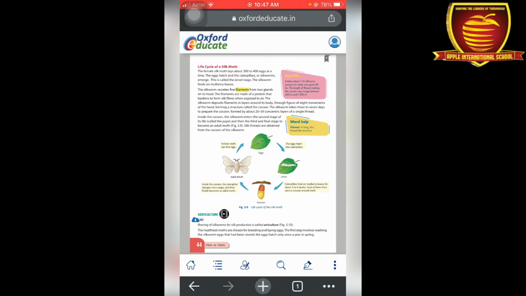After hatching, the eggs form caterpillars. After caterpillars they form into silkworms. Now we will discuss the life cycle of the silk moth in detail. Firstly, the silk moth secretes fine filament. The silk moth has two glands present on top of its head, which help in making silk.